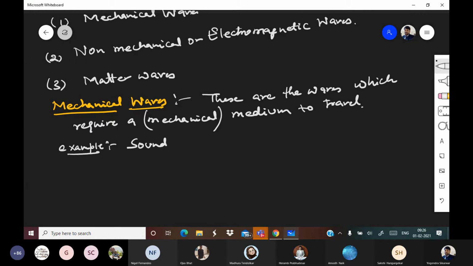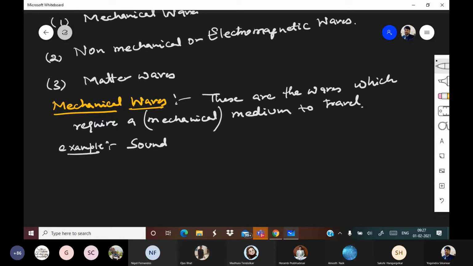If you go into space and shout, nobody will be able to hear you. Why? Because there is no medium in space, and wave cannot propagate in vacuum. Sound requires a medium to travel.